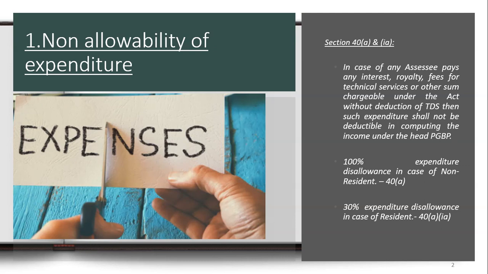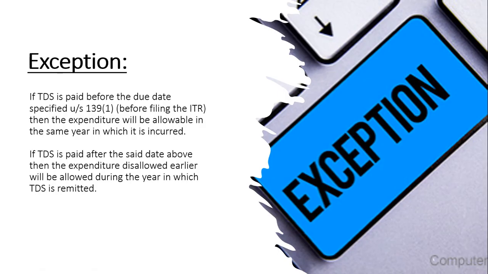However, there is an exception provided in the Act which says if TDS has been deducted but not paid within the due date specified in the Act, and it has been remitted to the government account before the due date specified under Section 139(1), that is before the filing of the original income tax return. So if you deducted but did not pay to the government account within the due date, but you remitted the TDS to the government account before the 139(1) due date, that is before filing the original income tax return, then the assessing officer will not disallow the expenditure incurred.